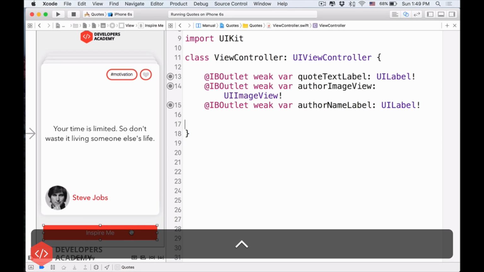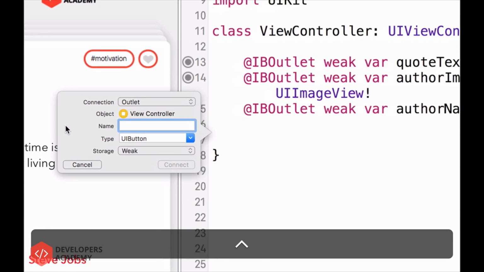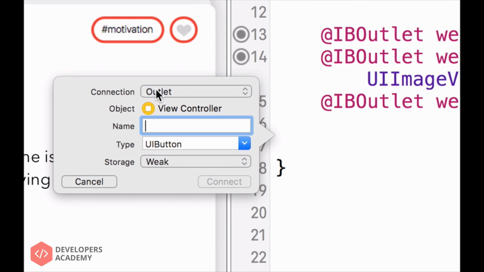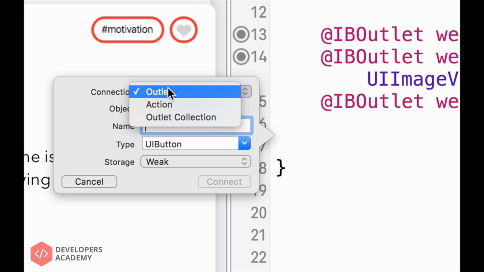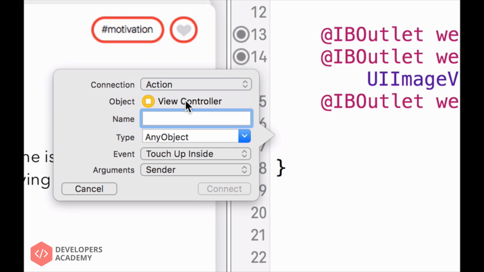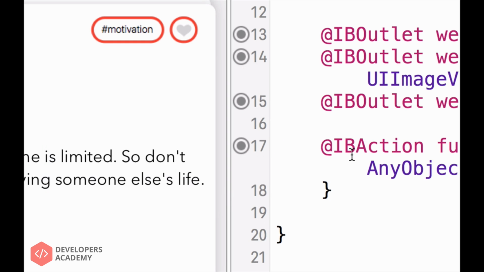So now we still hold the control key, drag and drop from the Inspire Me button to here below the outlets, and then I will drop it. All right, you see we still see the same connection outlet, but now I can click on this. Instead of outlet, I want to do an action. So click action, and then let's change the name. The name here I will do inspireMe, with the capital M, and then with the capital D, touch or tap. I will use tap: inspireMeDidTap, and then connect.